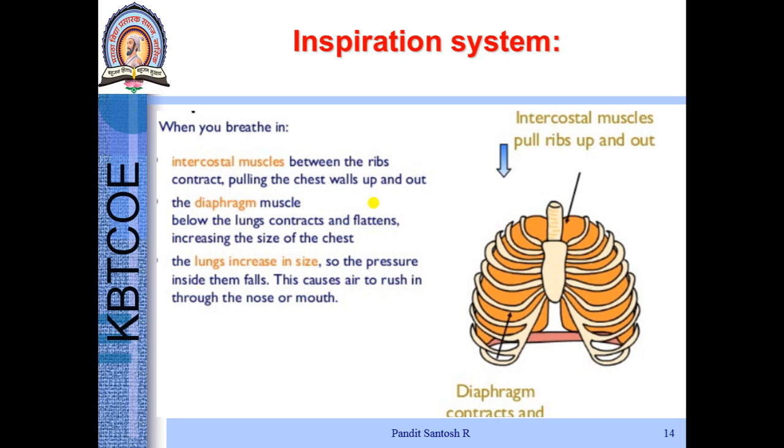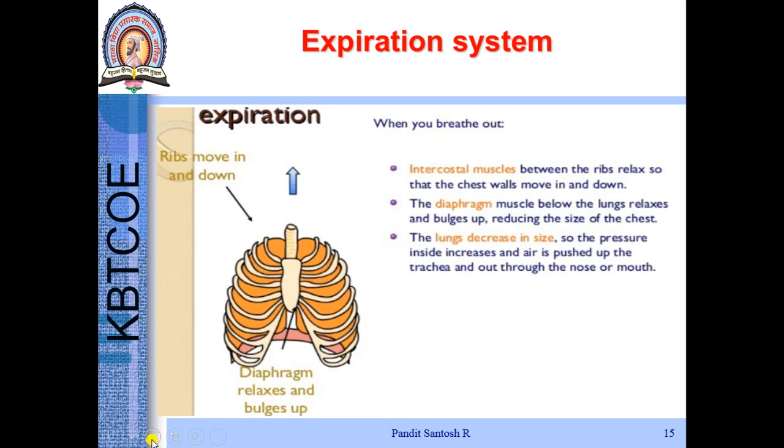Due to this, the size of the chest increases, and thus the lungs increase in size. As Boyle's law says, when volume increases, pressure decreases. The moment pressure decreases, air from the atmosphere enters the lungs. This is how the inspiration cycle takes place.